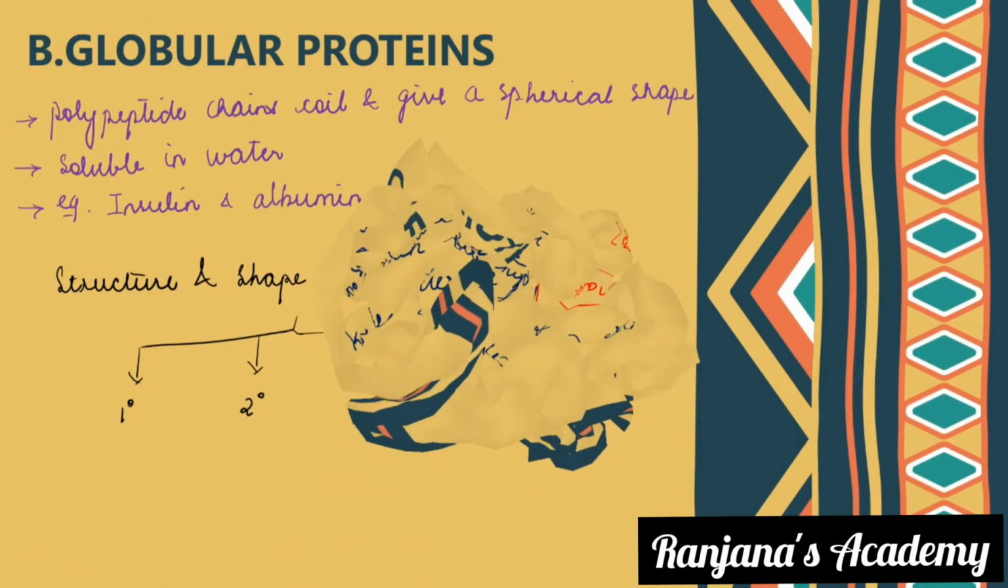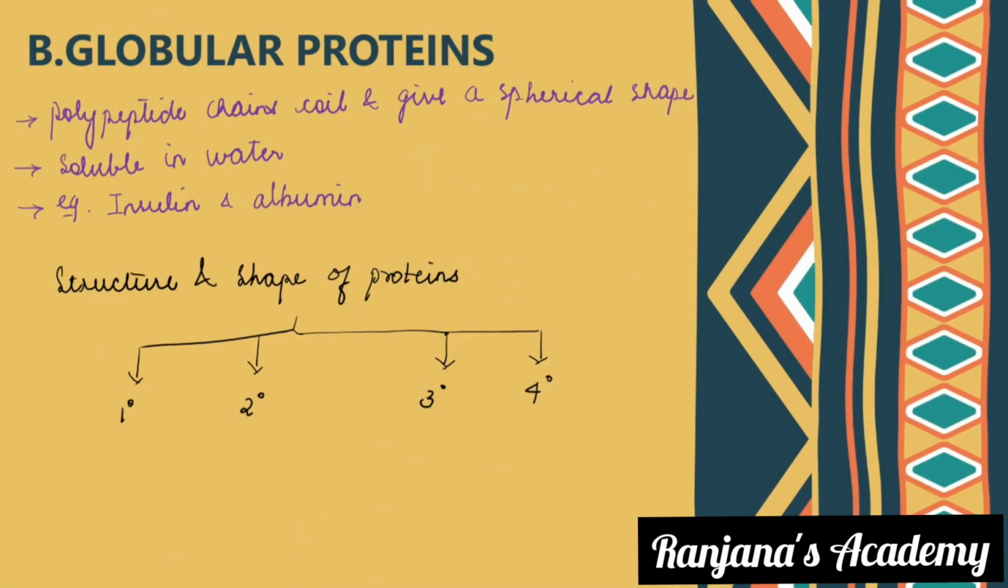Now, globular proteins. This is the second category. Polypeptide chains coil and give a spherical shape. That is called globular proteins. These are usually soluble in water. Examples are insulin and albumin. The polypeptide chains coil to give a spherical kind of structure, and that is your globular proteins. And these are soluble in water, and the examples are insulin and albumin.